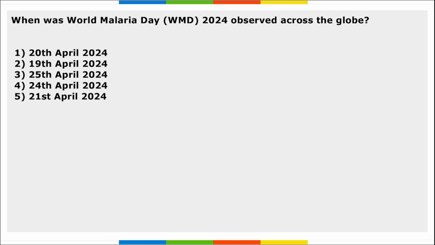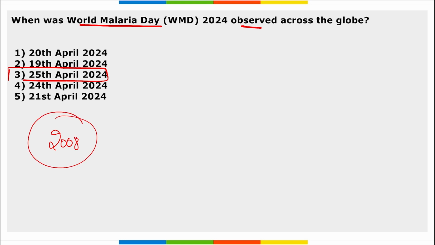Next, when was the World Malaria Day observed across the globe? On 25th of April we observe World Malaria Day. Theme being accelerating the fight against malaria for a more equitable world. First time it was observed in the year 2008. And WHO leads the observance of the World Malaria Day.